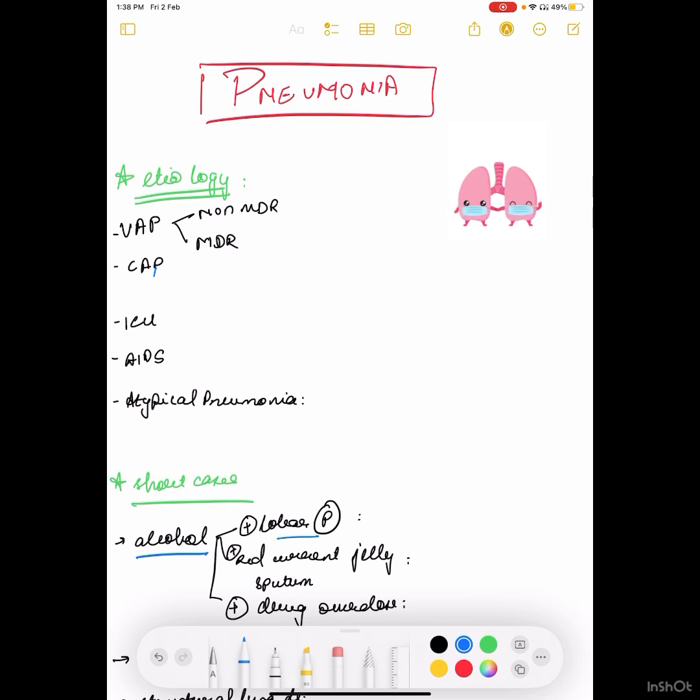Let's begin with it. So etiology of pneumonia, there are different organisms. First we'll go with ventilator associated pneumonia. It can be of two types, non-MDR and MDR. If the patient is having non-MDR ventilator associated pneumonia, then the causative organism remains pneumococcus. But if he is having MDR ventilator associated pneumonia, then the patient is supposed to be infected with Pseudomonas more than Acinetobacter.